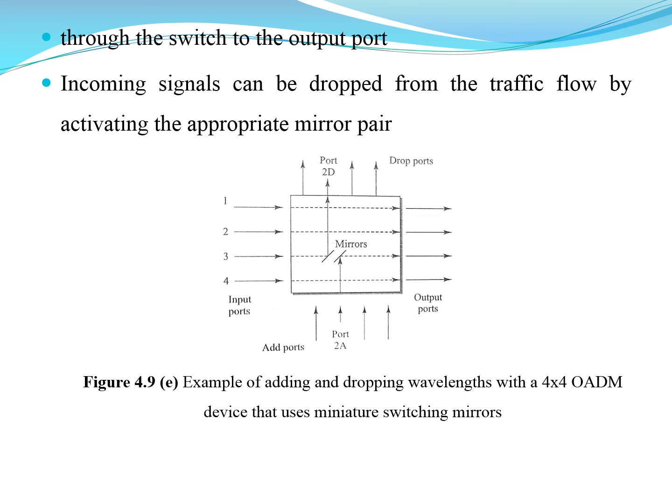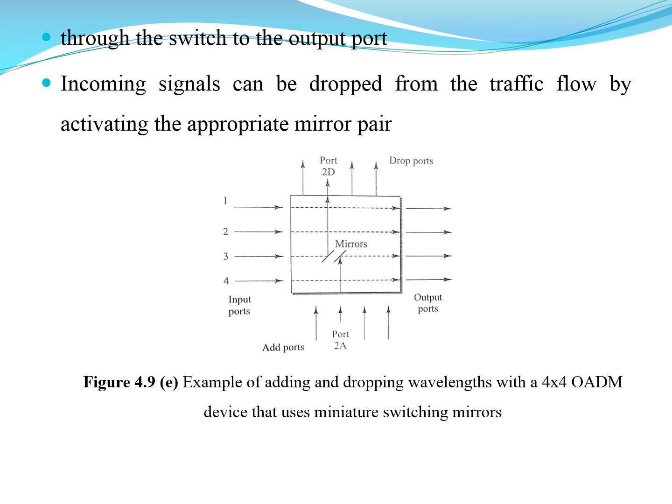So this is an example of adding and dropping wavelengths with a 4x4 OADM device that uses miniature switching mirrors. It has 4 input ports and 4 output ports. Here we see that 2 mirrors are being used in this OADM device, and here we have the add port.